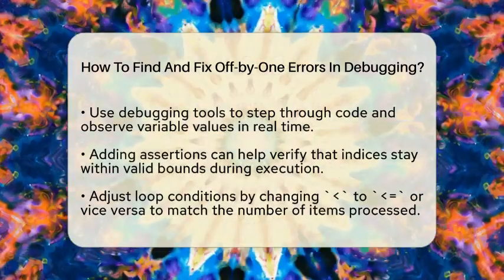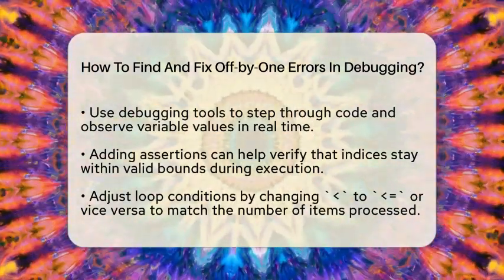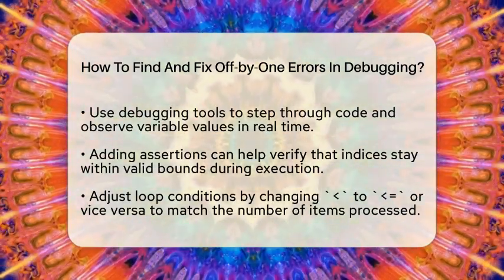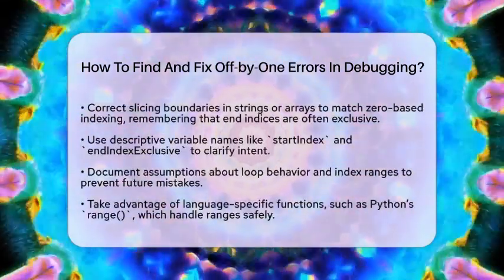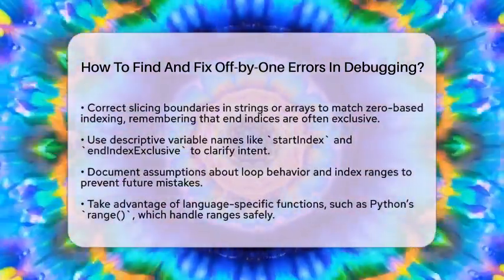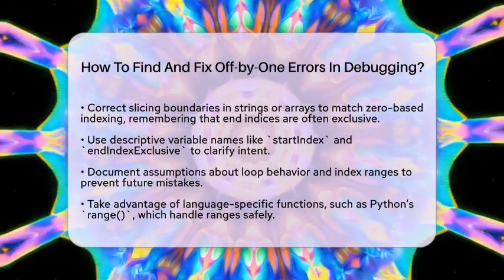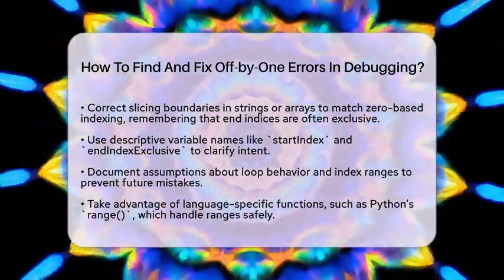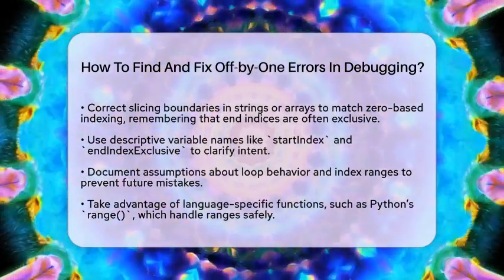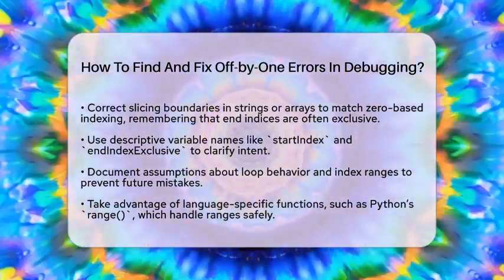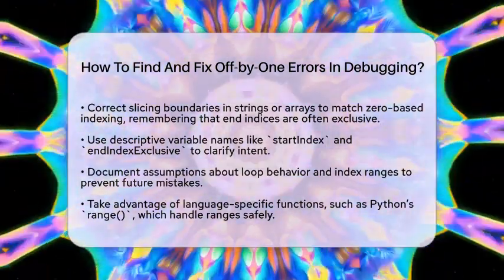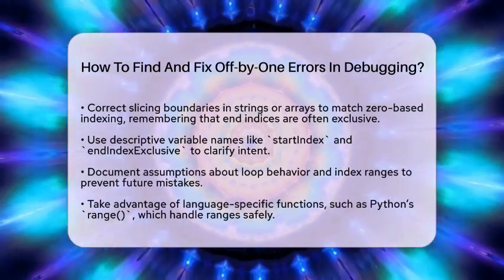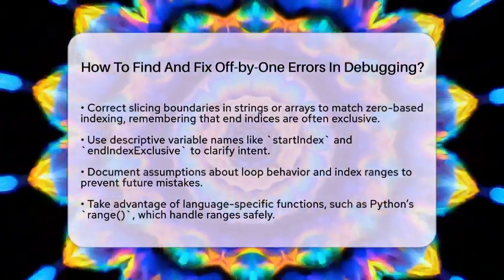When fixing these errors, adjust your loop conditions. Change less than signs to less than or equal signs if needed, or vice versa. For example, if your loop currently runs while the index is less than or equal to the length minus 1, that is correct. But if it runs while less than the length, that is also correct. Just make sure the condition matches the number of items you want to process.